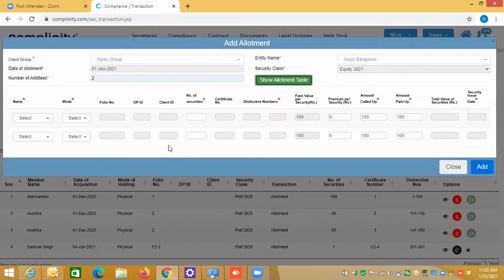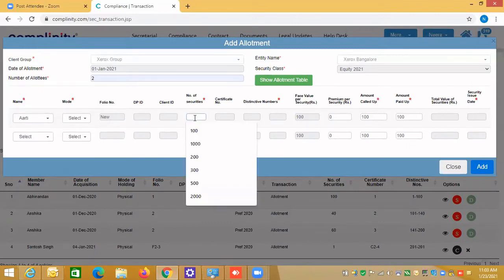So when I'm doing the allotment, I'll say name. You remember we have mapped only 3 people in the Xerox Bangalore: Aarti, Haribala, and Neera Singh. So I'll say Aarti. Now it is a new folio number, because Aarti is a member, but still no transaction has been done for her.